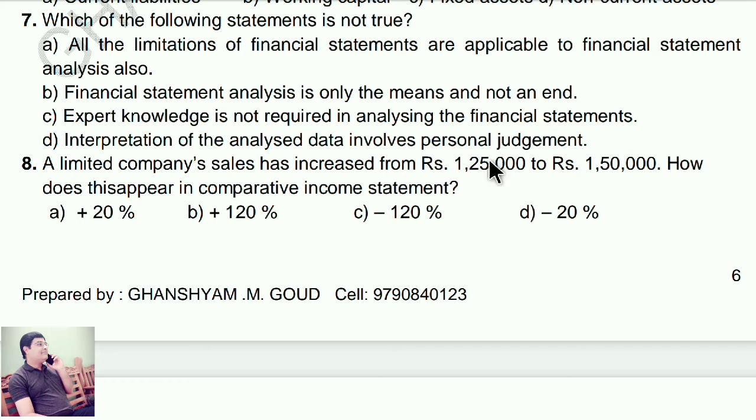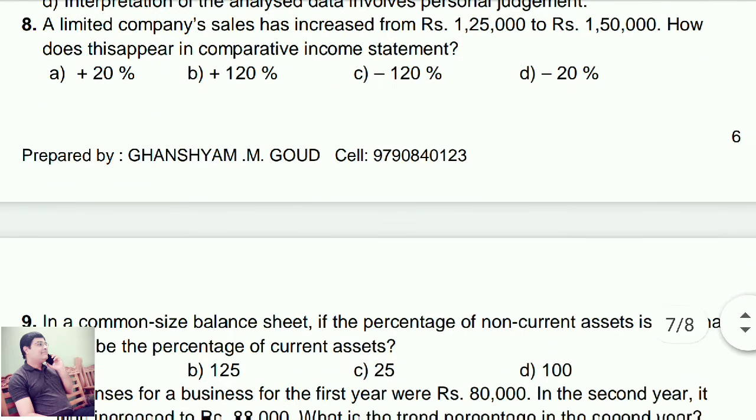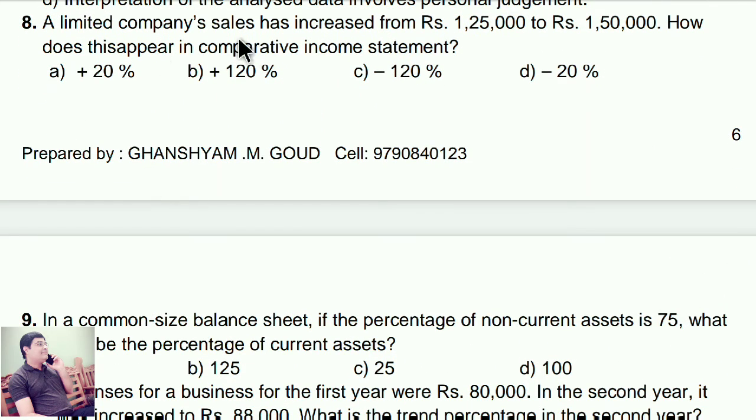Move on to 8th question. A limited company's sales have increased from 1,25,000 to 1,50,000. How does this appear in the comparative income statement? How much increase? So the answer is 20%. How did you get it? The difference between 1,25,000 and 1,50,000 is 25,000. 25,000 divided by 1,25,000 into 100, you will get 20%.